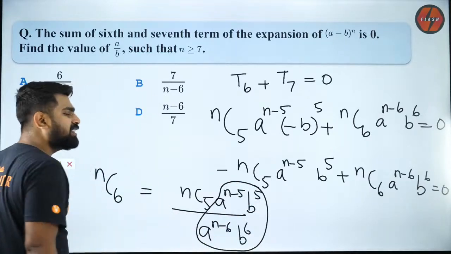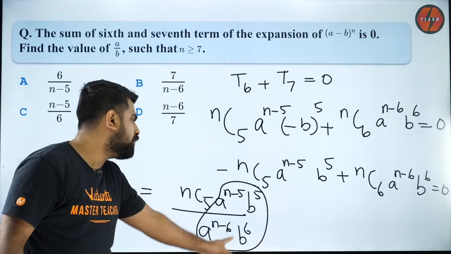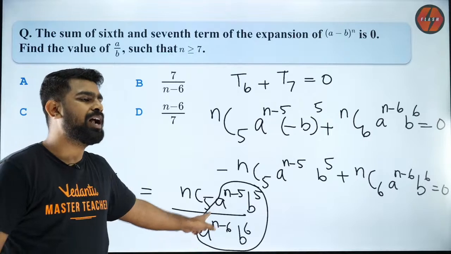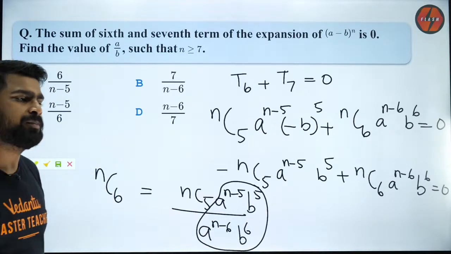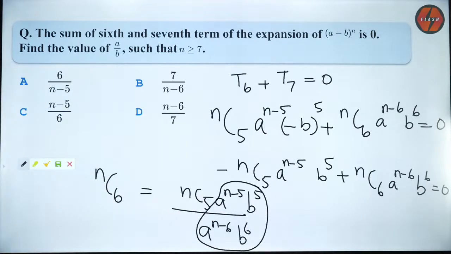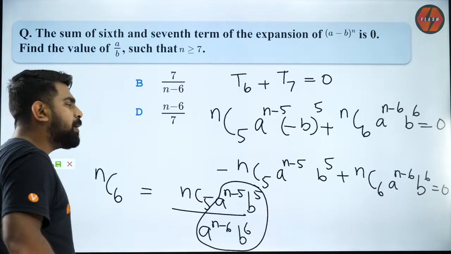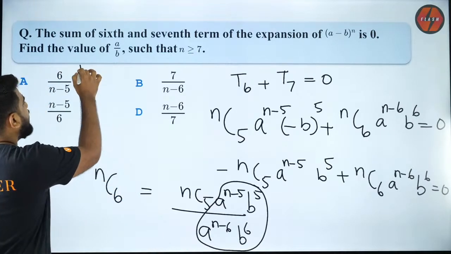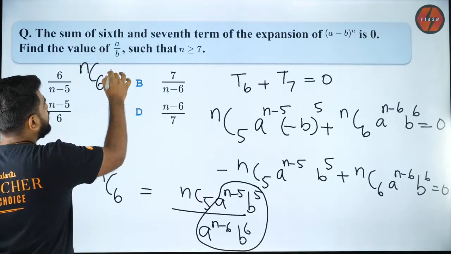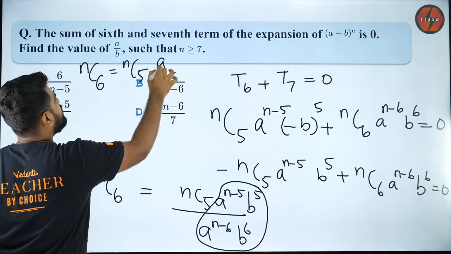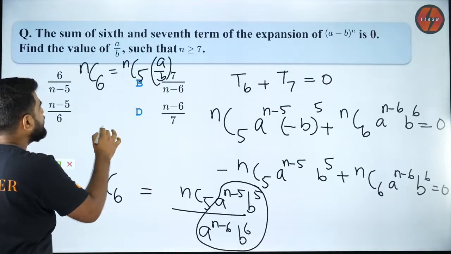Now when I solve and simplify all of this, what will I get? Can you please let me know in the chat? B by A or A by B? Saurabh, you will get A by B. Banu is right. So NC6 is equal to NC phi times A by B. What is A by B?